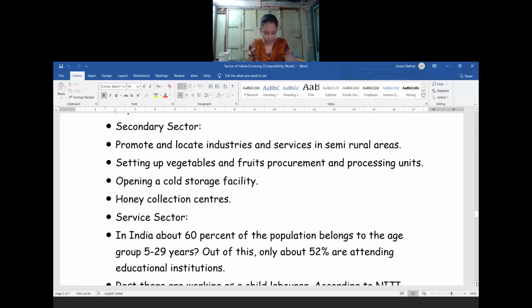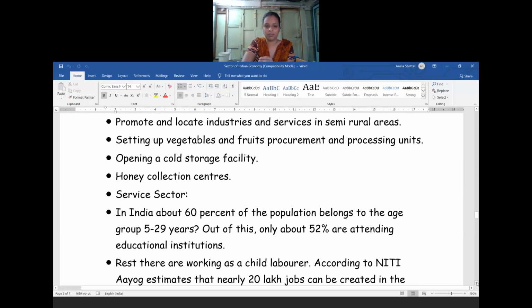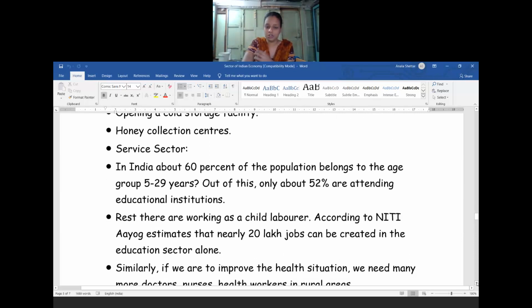Okay. So you all know that in our country 60% of the population belongs to the age of 5 to 29 years. Out of this, only 52% are attending an educational institution. So this is one of the bad concepts: only 52% of the people are attending the educational institution, and the rest of the children are working as child laborers.